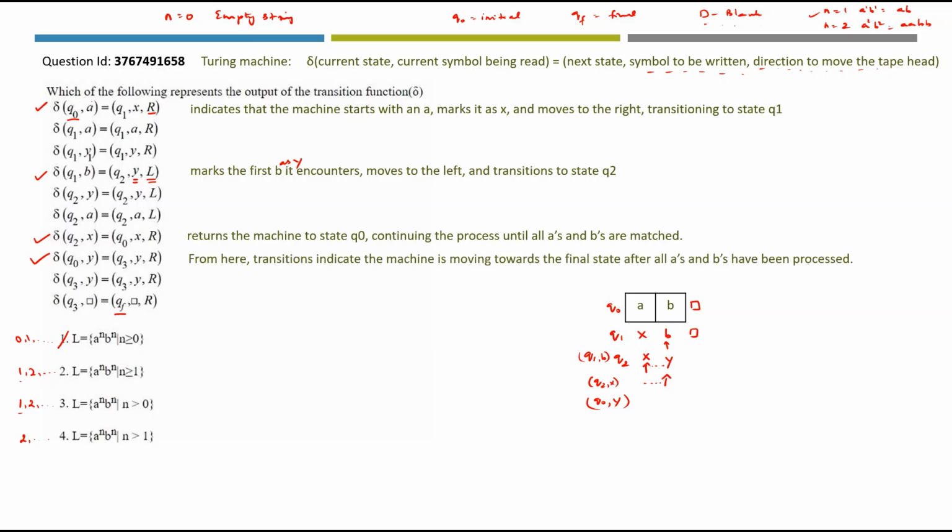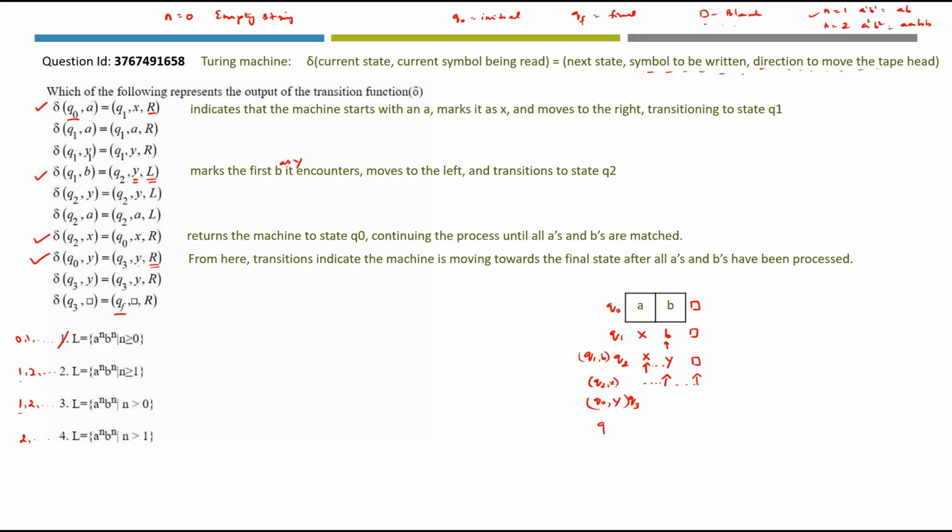From here, transitions indicate the machine is moving towards the final state after all a's and b's have been processed. Now what we have to do is go to the q3 state. There is no marking of a symbol, it is already y. And it is asking us to move towards the right. So if you move towards the right, what symbol is here? It is the blank symbol. So now we are moving to this particular blank symbol.